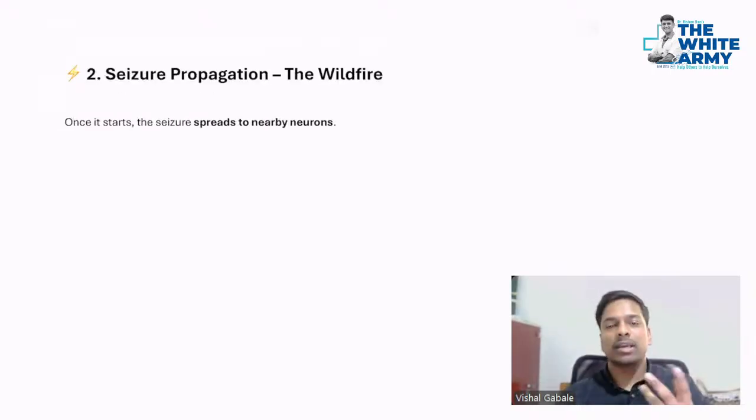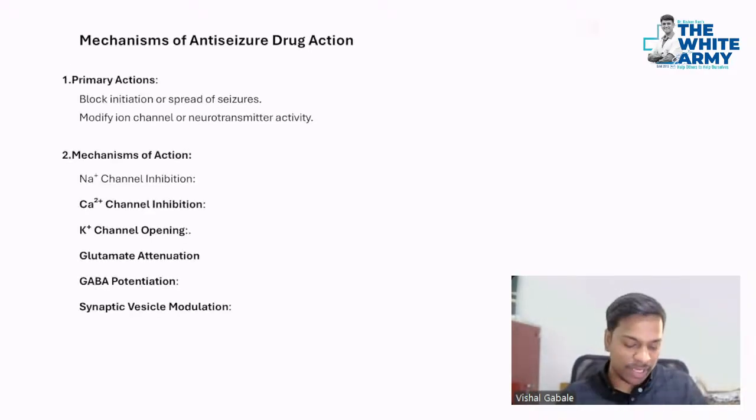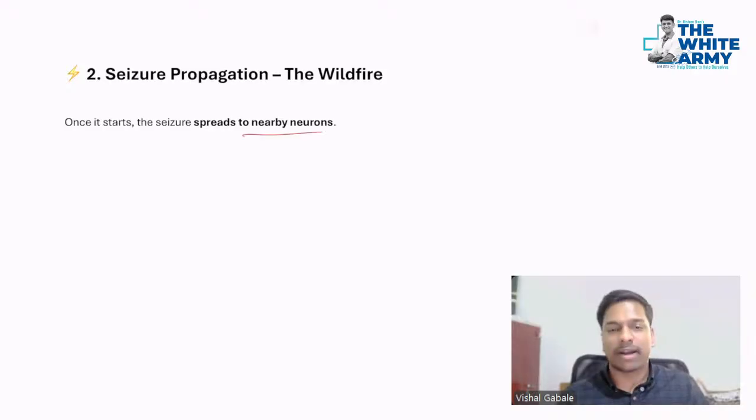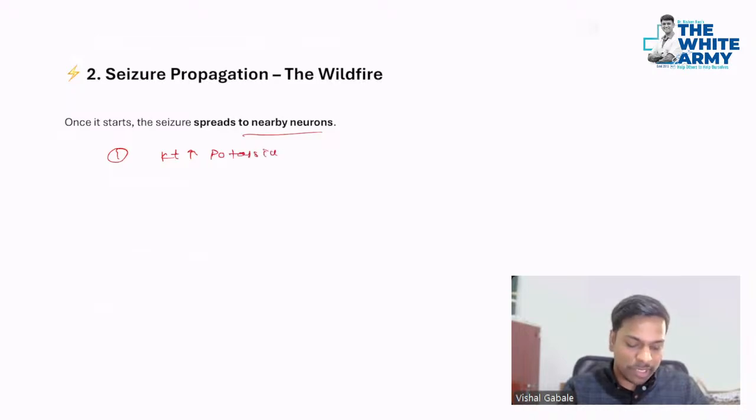Once the seizure has started, it spreads to nearby neurons very quickly, as we discussed, like a wildfire. It spreads, first of all, by increasing the potassium. As I said, because of the increase in potassium outside that neuronal cell, you will not see hyperpolarization. It blocks hyperpolarization. Got it? Along with that, the calcium is building up,